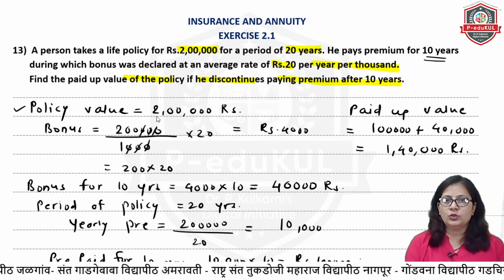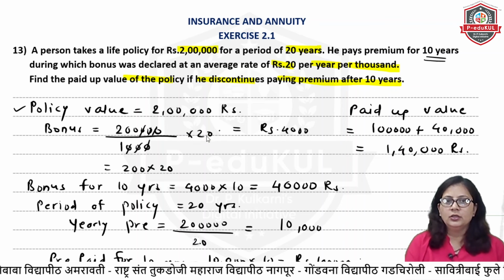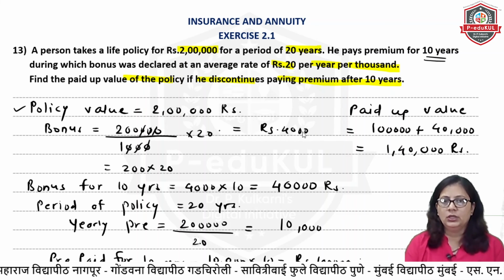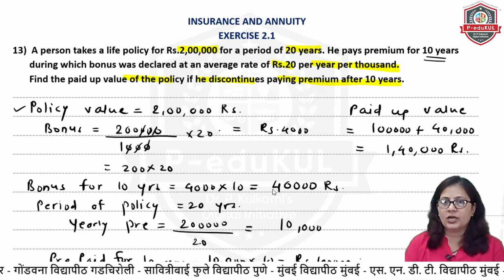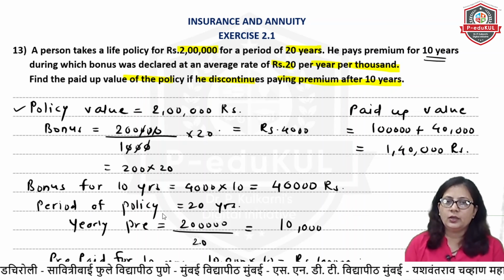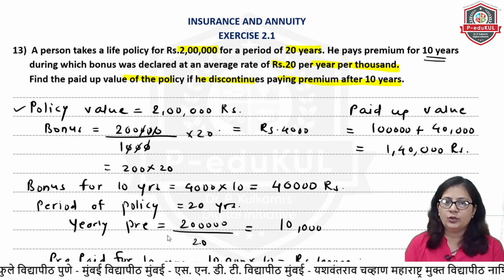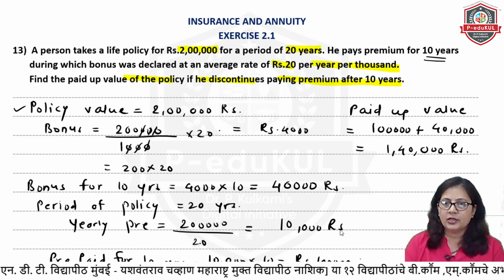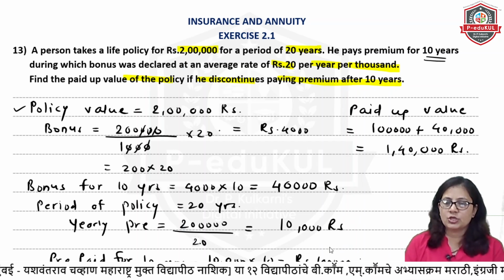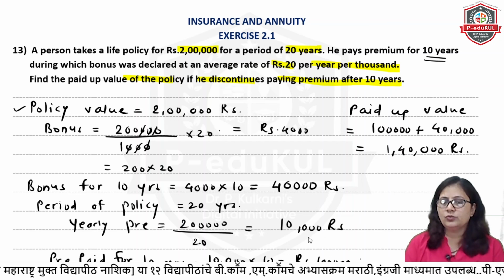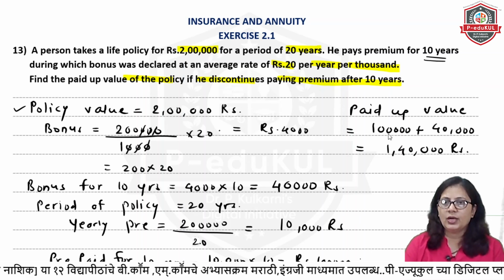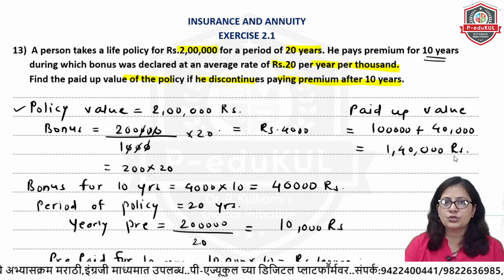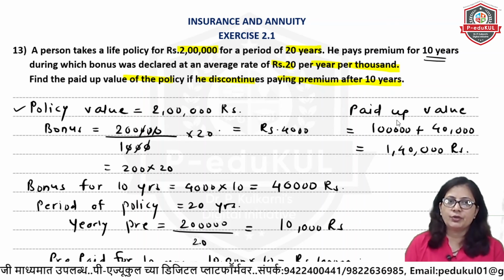See, the policy value is 2 lakh. उसके ऊपर 20% पहले calculate किया. So that is 20 rupees was given per 1,000. So on 2 lakh how much? So that will be 4,000. Then bonus for 10 years will be given. So that will be 40,000. अब पॉलिसी पीरियड कितना है? 20 ईयर्स का है. So yearly premium we will calculate, 2 lakh upon 20 years, so that will be 10,000. अब ये 10,000 10 साल दिए हैं, तो that will be 1 lakh rupees. So that will be sum assured, and then on that sum assured this bonus will be added. So paid up value will be 1 lakh plus 40,000, that is 1,40,000 rupees. Means the person will get 1,40,000 rupees after 10 years.